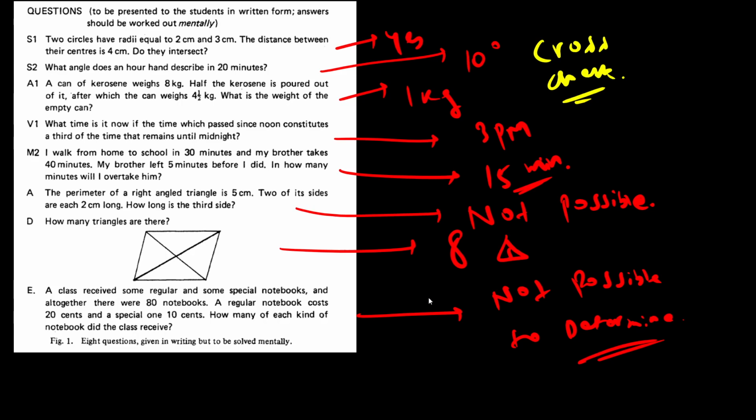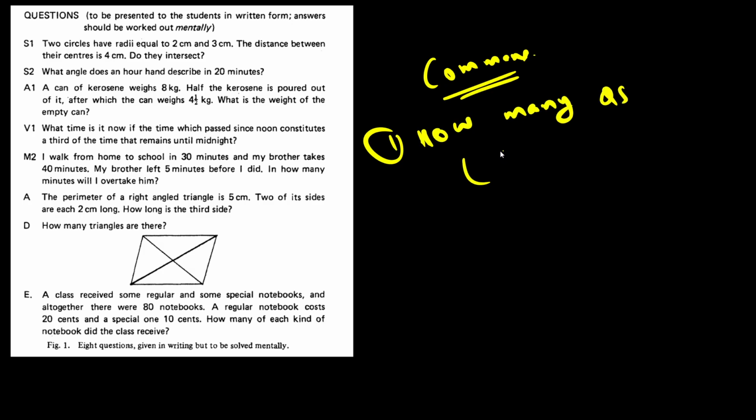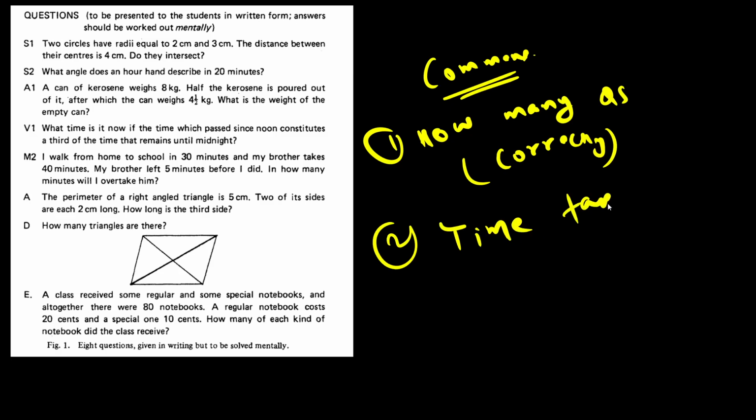Now, one thing you have to do. So Terrence took, I think, 9 minutes to solve all of these 8 questions mentally. He did not use a single piece of paper or pen, right? So you have to tell me in the comment section how many questions you were able to solve correctly. The second thing you have to tell is the time taken, right? Since Terrence took 9 minutes, let's see how much time you took to solve these 8 questions.